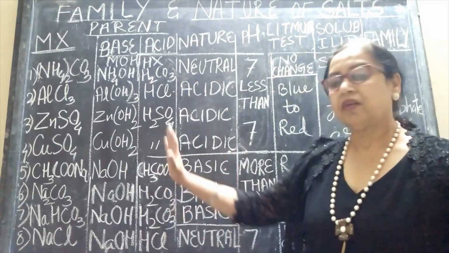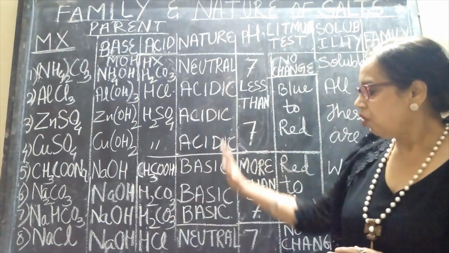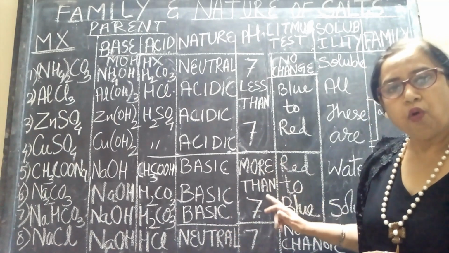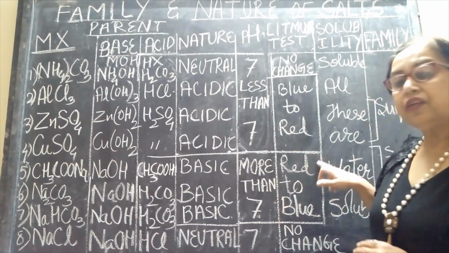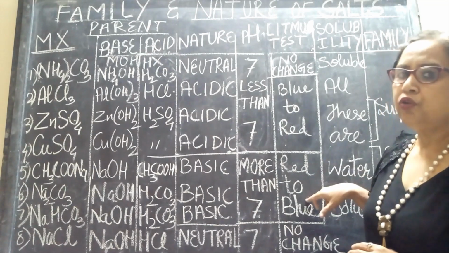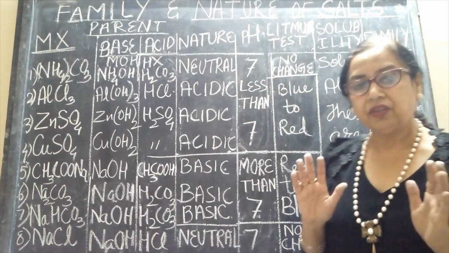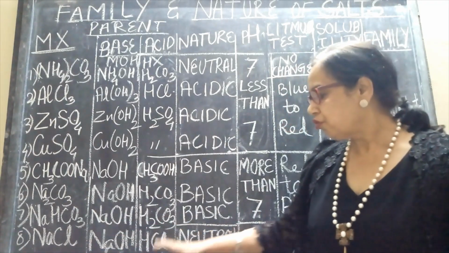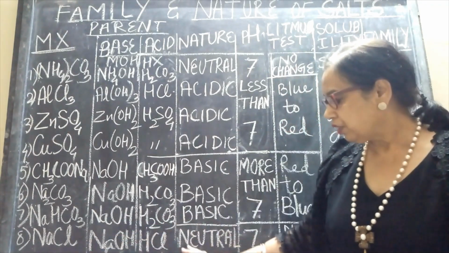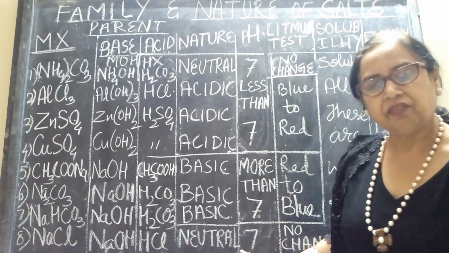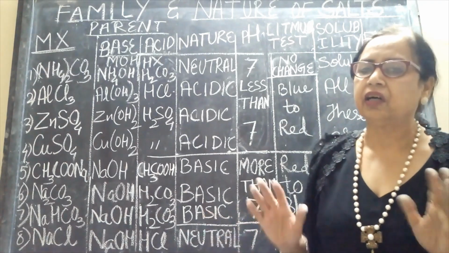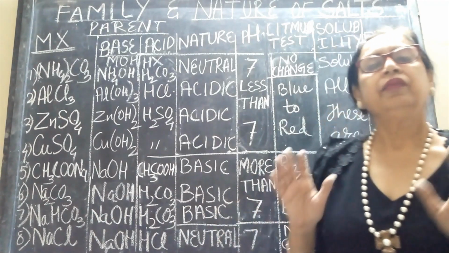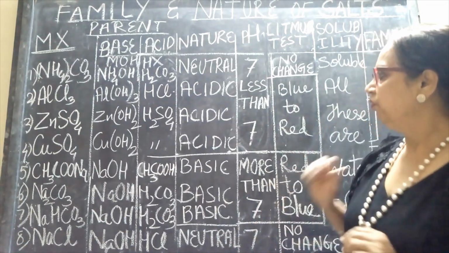So weak acid, strong base, the salt will be of basic nature, pH will be more than 7 and it will change red litmus to blue. I think now this is clear. And sodium chloride, I have already told you, strong acid, strong base. So it is a neutral salt with pH 7 and it will not change the color of blue to red or vice versa. In neutral solution, the color remains purple.